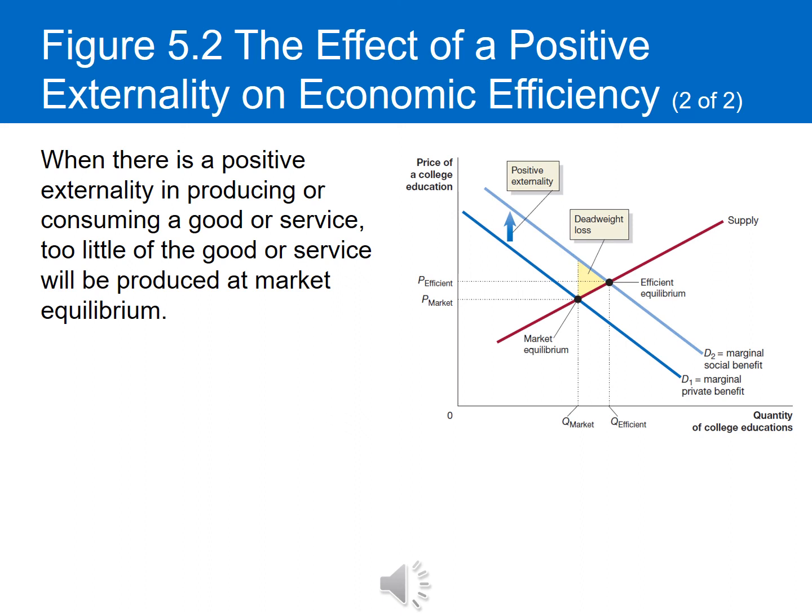And when there is too little of a good or service being produced and being consumed at the market equilibrium, what we're going to experience, again, is a dead weight loss. And this dead weight loss is going to be the area, that little triangle that's shaded yellow in your diagram. So it's going to be the difference between the quantity that's being provided at the efficient level, taking into account all the social benefits, the externality, and the level that's being produced in the market that only takes into account the private costs and benefits.